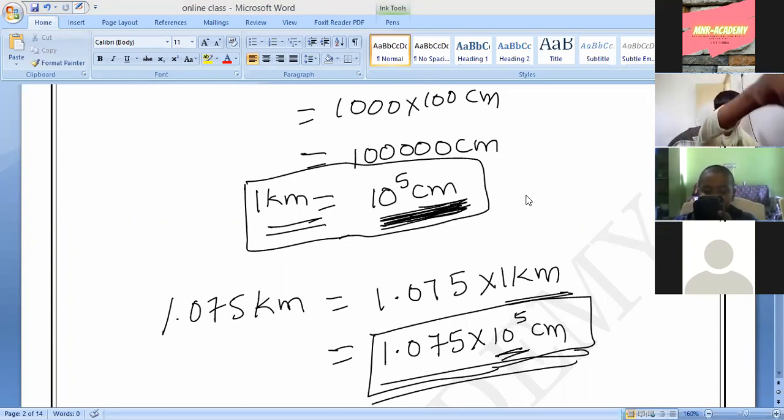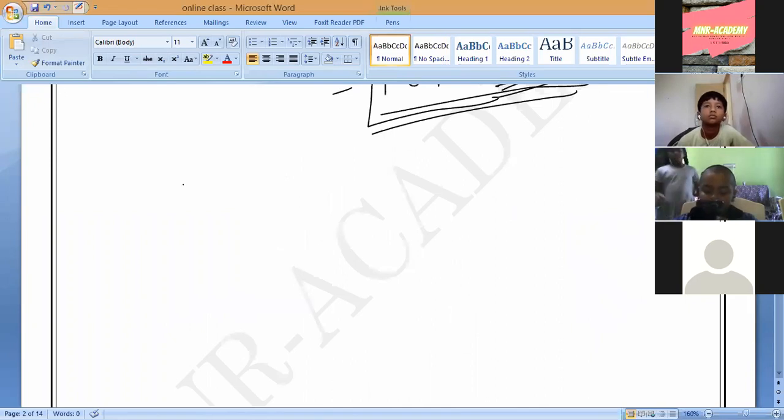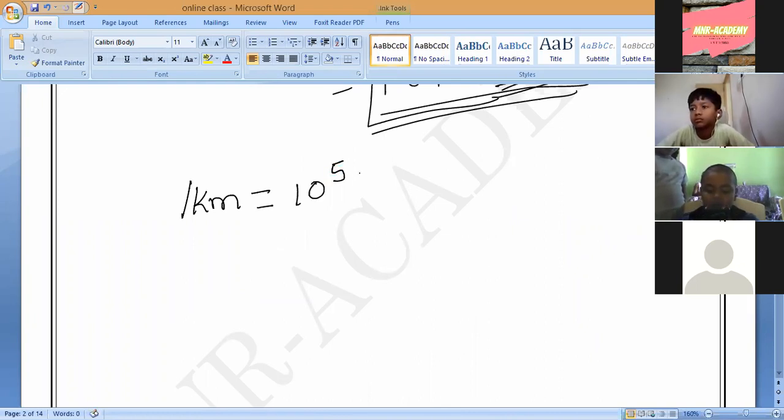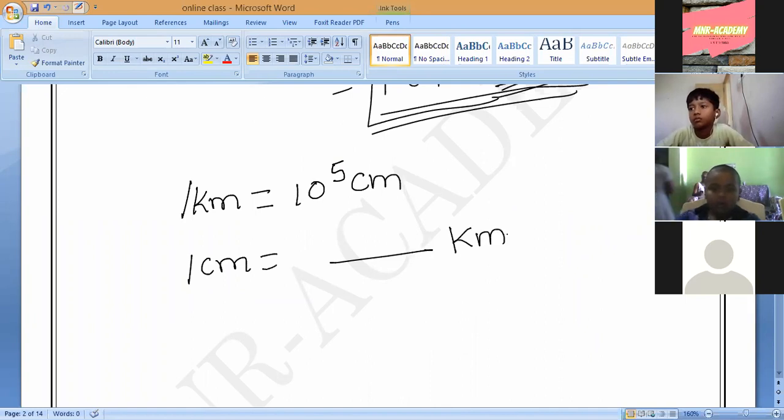Very simple, correct? So now somebody will ask you, what is the relationship between kilometers and centimeters? How much is it? 10 power 5 centimeters. Understand? Now, say the reverse relation. Let me see who will say. 1 kilometer equals, Neshwaran, concentrate here, 10 power 5 centimeters. From that, can you say 1 centimeter equals how many kilometers? Narayan, Sanath, everybody?